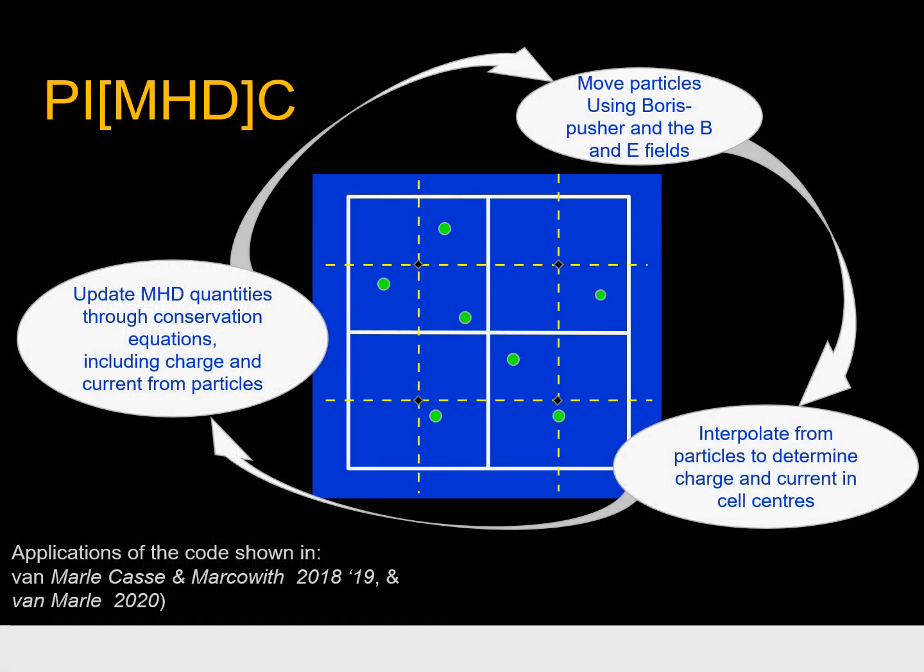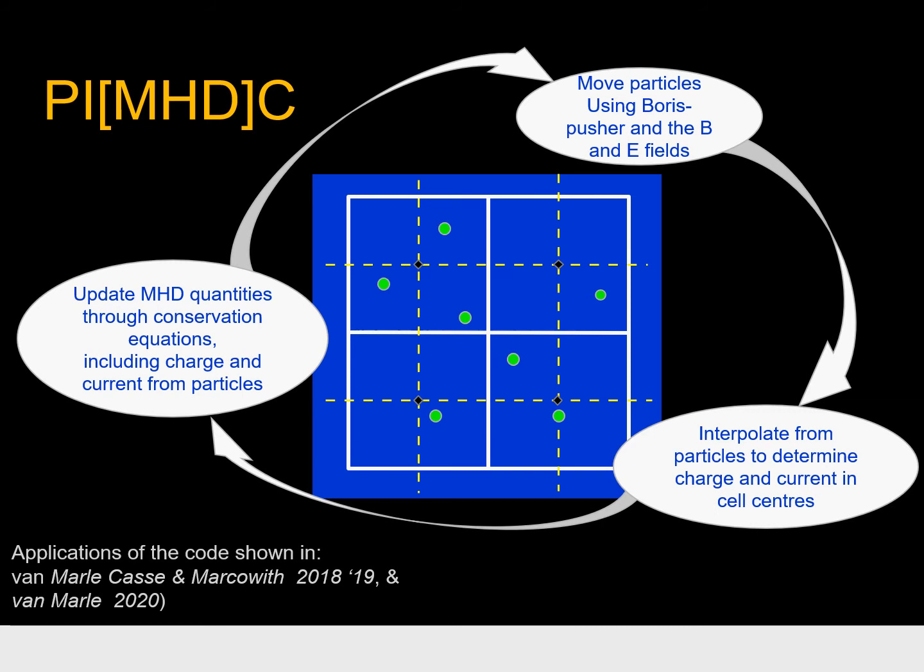So this is how it works in practice. We have a single grid where on the cell centers we define the MHD quantities, such as gas density, energy density, momentum density, and the magnetic field strength. At the beginning of each time step, we update these quantities through the conservation equations, which include the effect of charge and current from the non-thermal particles which exist in that same space, here represented by the little green dots.